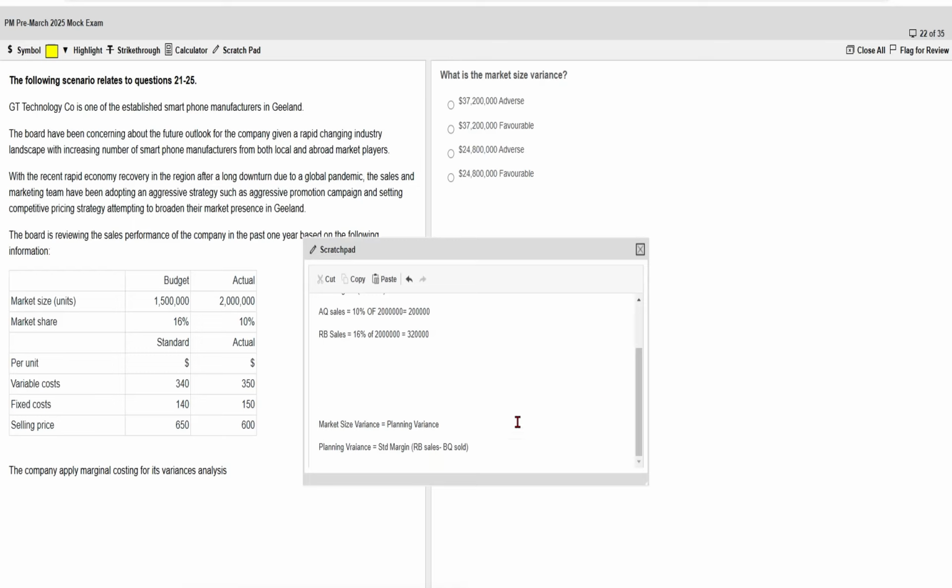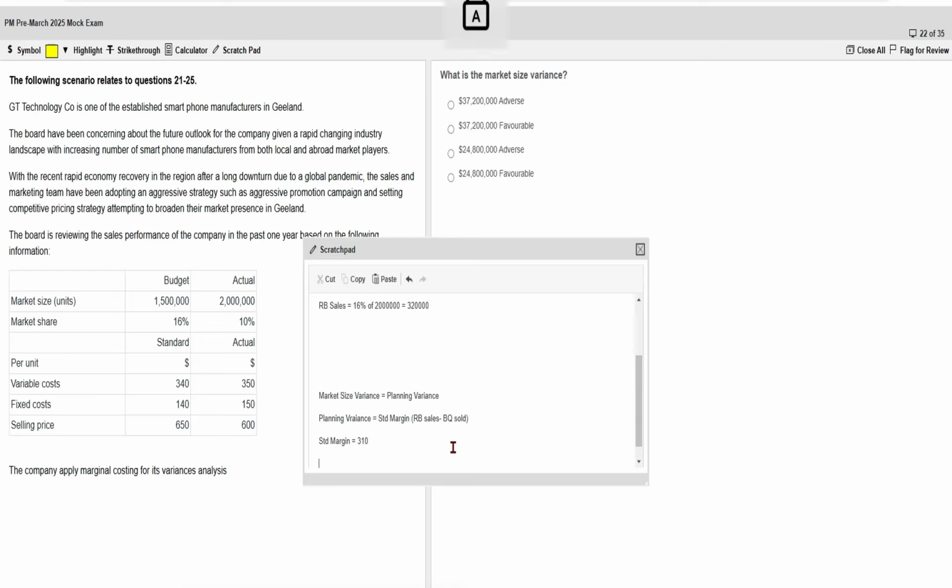Again, we are using the standard margin or the contribution. Why? Because the question mentioned that the company applies marginal costing. So the standard margin will be the same as we calculated for part A, which is 310. And we come to 310 as 650 minus 340. Now we have the revised budgeted sales and the budgeted quantity sold. These two are the figures.